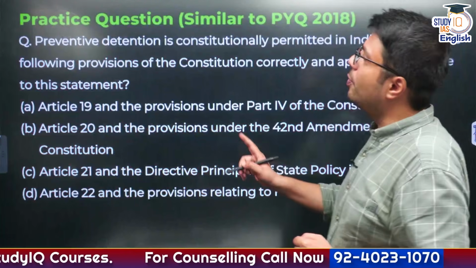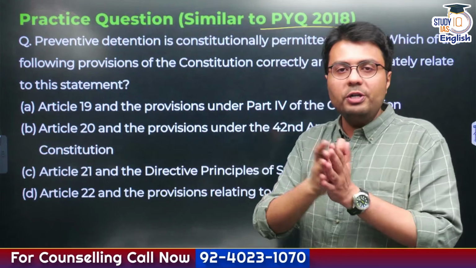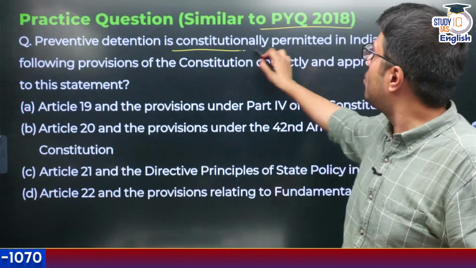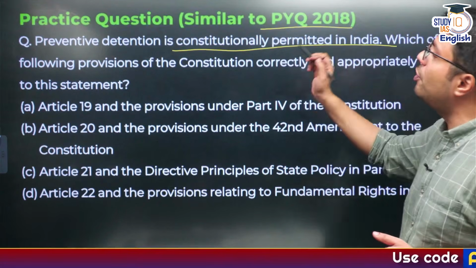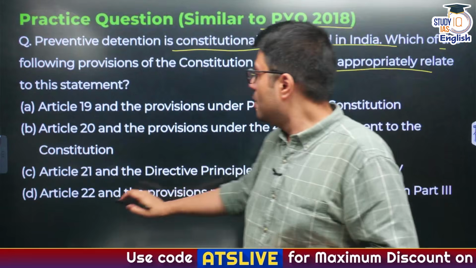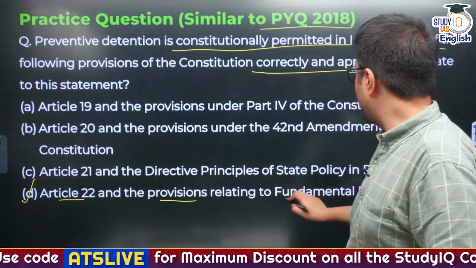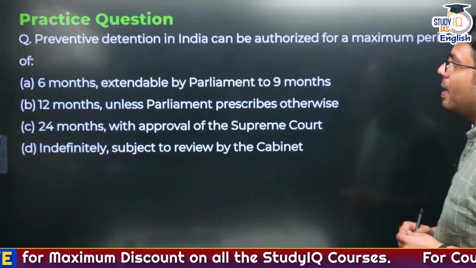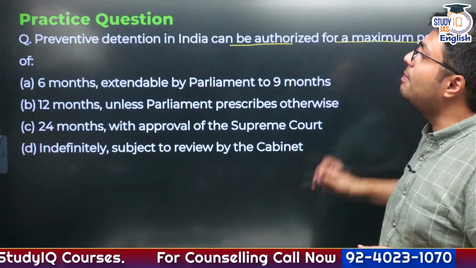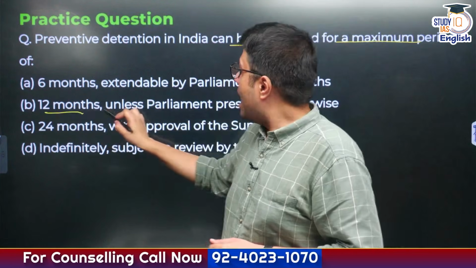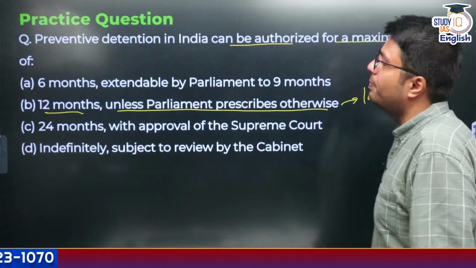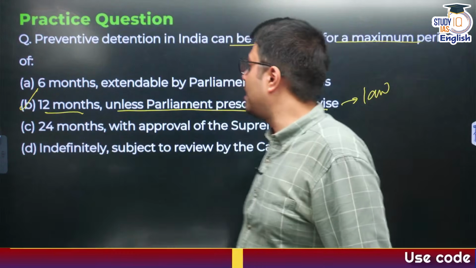Now let us try to solve this question. In 2018 there was a question on the right to privacy. Similarly, I've drafted a question: preventive detention is constitutionally permitted in India. Which one of the following provisions of the Constitution correctly and appropriately relates to the statement? The answer is option D, Article 22 and the provisions relating to fundamental rights under Part 3. Preventive detention in India can be authorized for a maximum period of 12 months unless Parliament prescribes otherwise, through a law passed by Parliament. So option B here is the right answer.